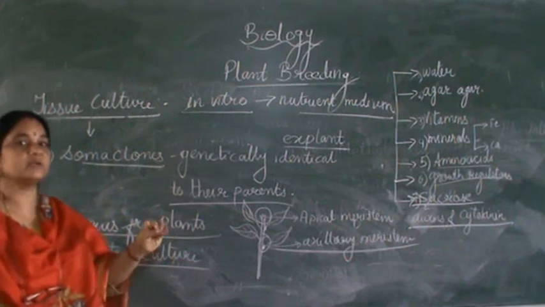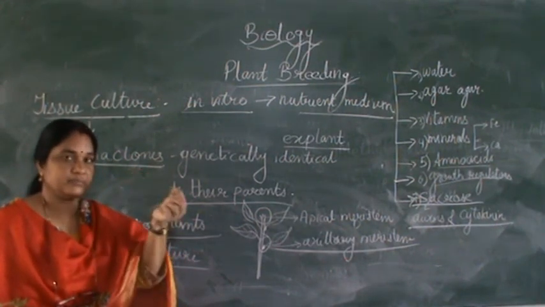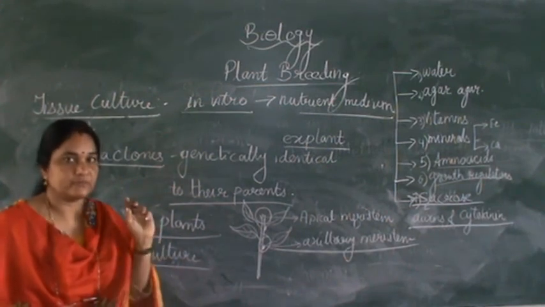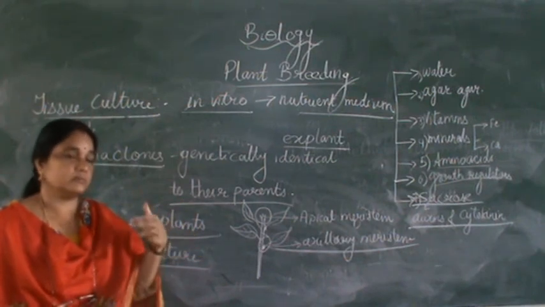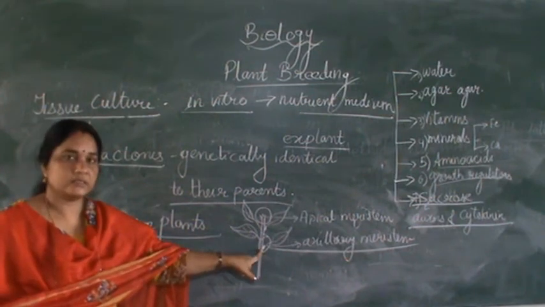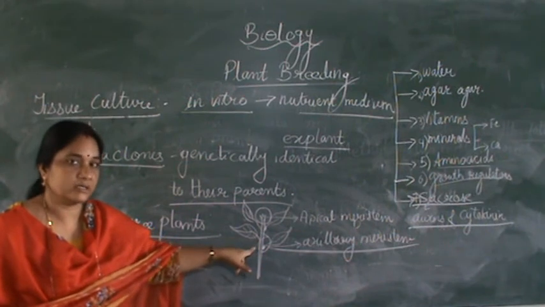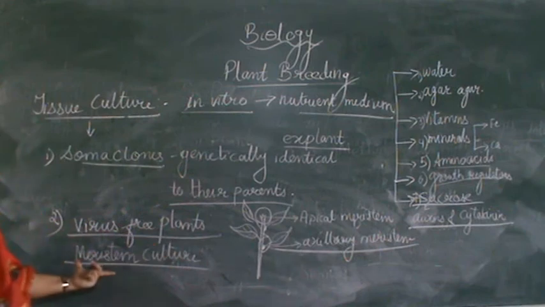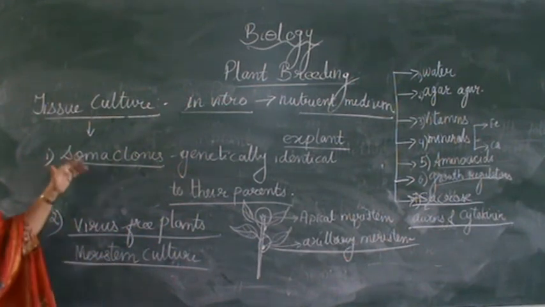If a plant is infected with a virus, the apical meristem and the axillary meristem will not be infected by the virus because the rate of cell division is very fast there. So these two parts are generally not infected by virus, and they are taken for tissue culture. That method is known as meristem culture.